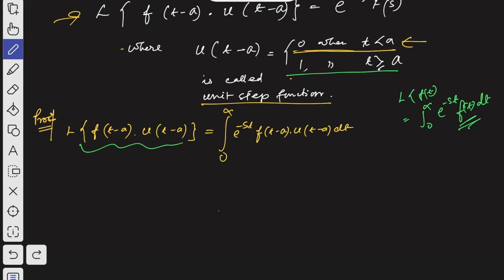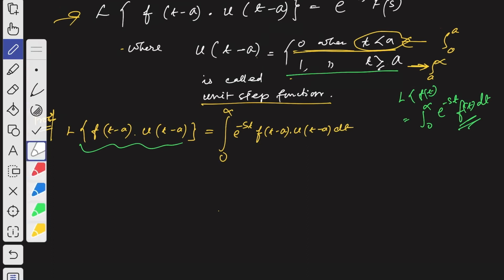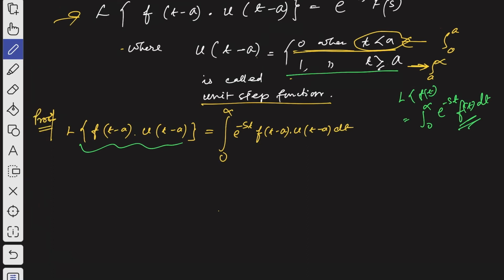So here if we apply the laws of integration, simply the algebra of integration, then for t less than a we can consider 0 to a, and for t greater than or equal to a we can consider a to infinity. So that's why we will get 0 to a e to the power minus st f of t minus a.